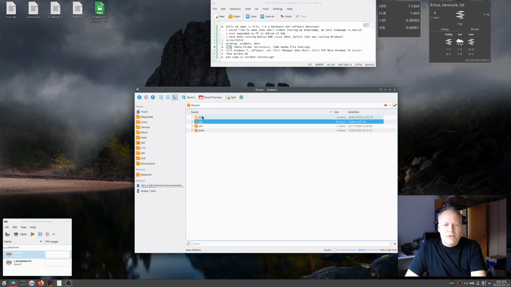I added 3 folders to the home folder. A data folder, I also had that on Windows. I just moved it over to Linux and shared it by Samba Share so I can access it from other PCs and virtual machines.